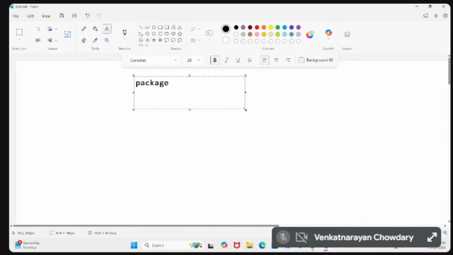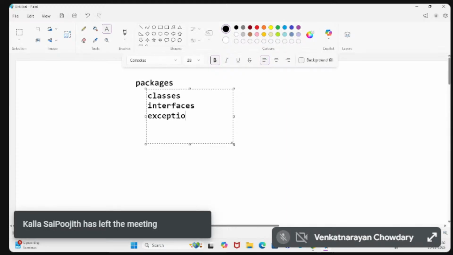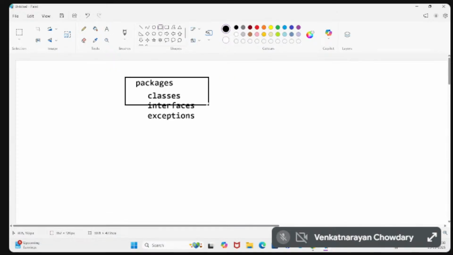So I can say all the Java programs come under the packages. What does a package contain? Normal things we have already discussed, but for concept understanding we are discussing again. The packages contain classes, interfaces, and exceptions. This is nothing but Java.